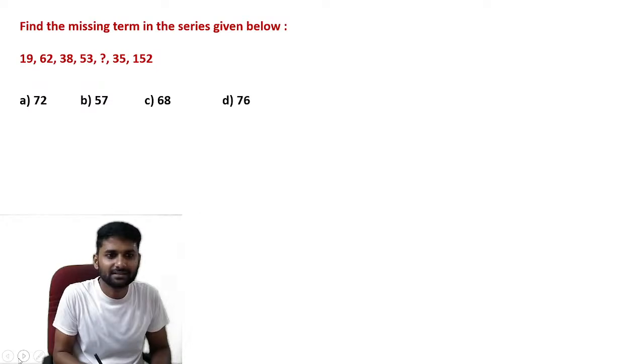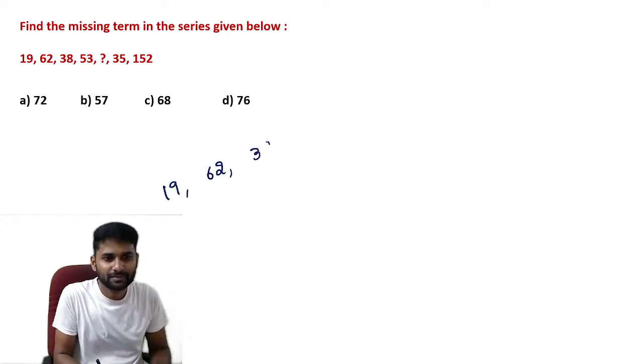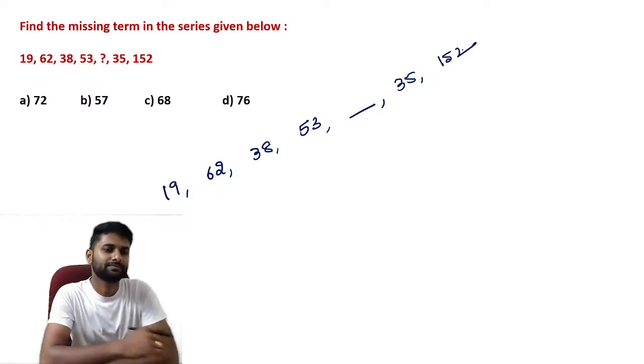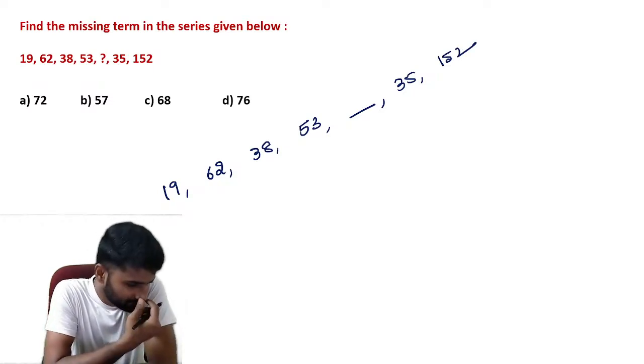Find the missing term in the series. Here the numbers are 19, 62, 38, 53, and find the next number, 35, 152. Now try this question.